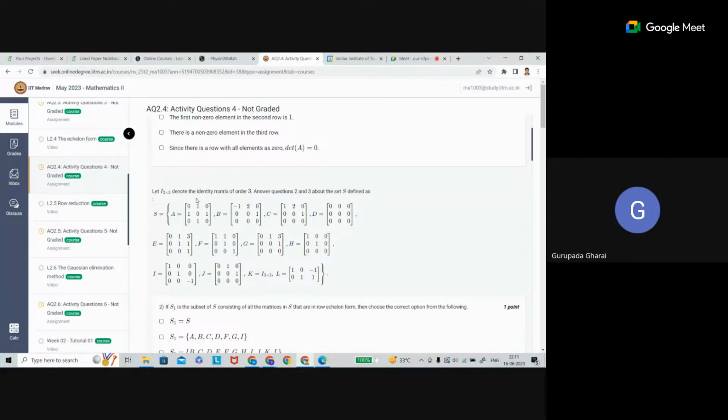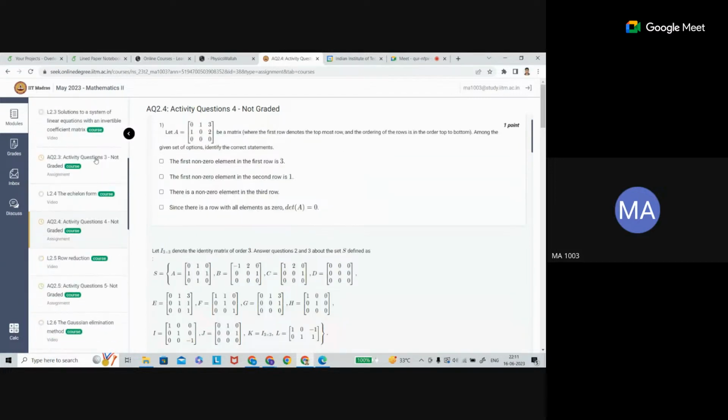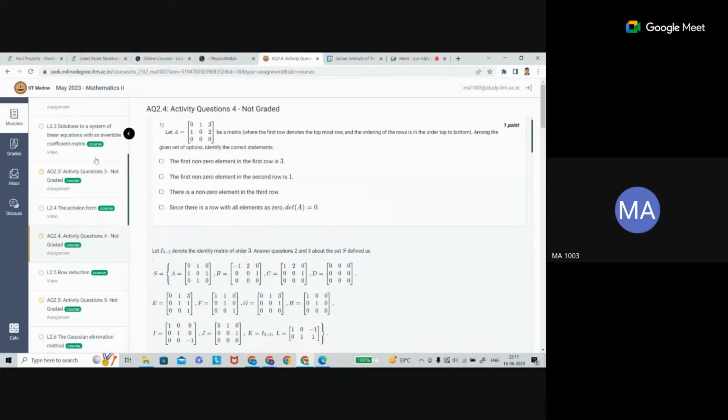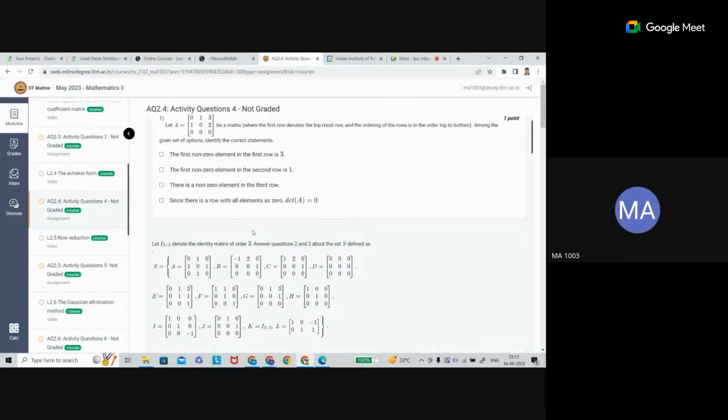Whatever I wanted to discuss in this session, I have discussed, till reduced row. I forgot to explain how to find the inverse. Maybe I will discuss that and then Gauss elimination in the next lecture. Sir, maybe Lavanya will take 2.3. Okay, Lavanya will discuss that, so she can tell you. Sir, 2.3 question number 9 and 10.